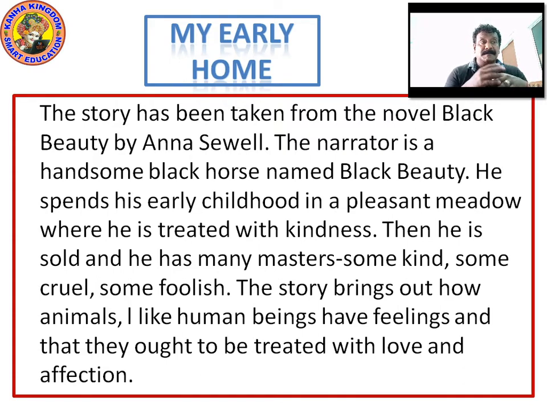The story brings out how animals, like human beings, have feelings, and that they have to be treated with love and affection. The story brings out how animals, like human beings, have feelings, and they have to be treated with love and affection. Means even the animals have feelings like human beings, right? They have to be treated with love and affection.